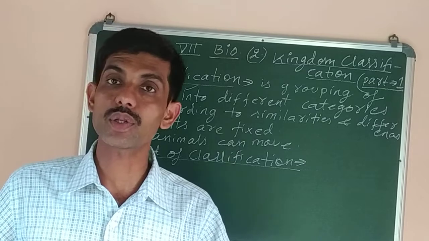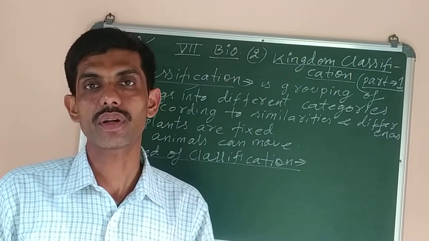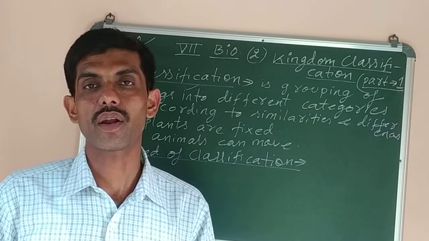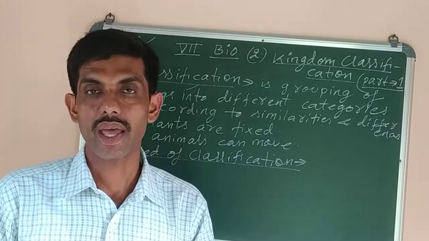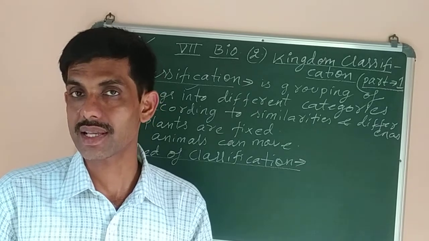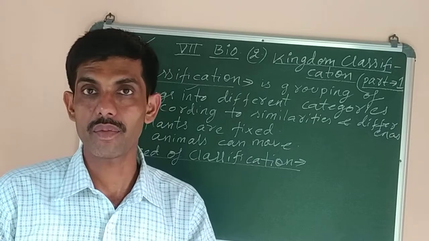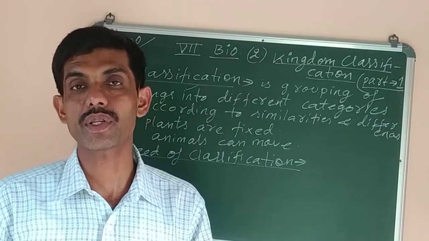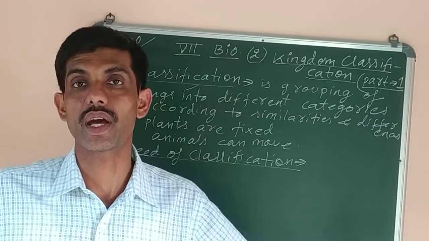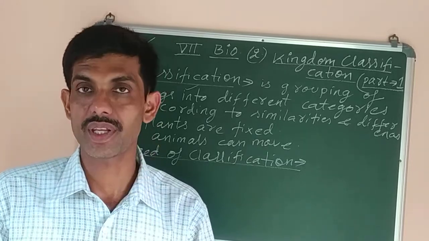Now if all those library books were mixed together without taking care of which class, which subject, and if it was asked to go and get the class 7 chemistry book, it will take a lot of time searching for it from the pile of books heaped together. So that's why classification is important.